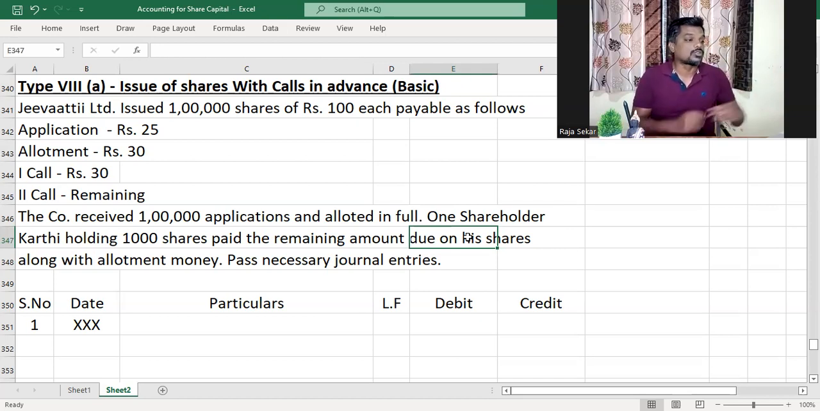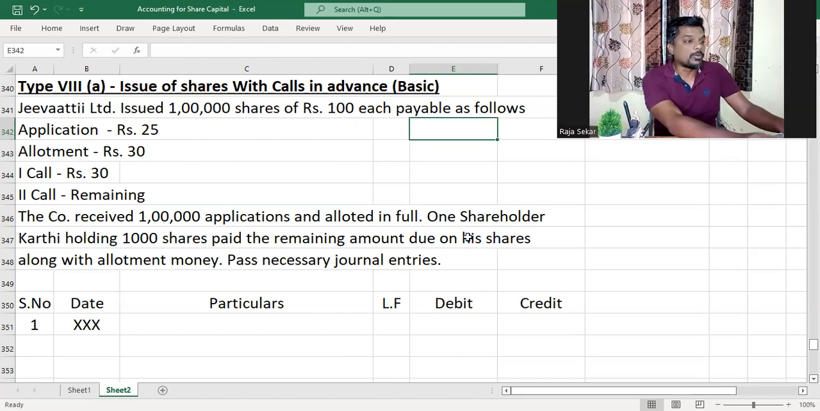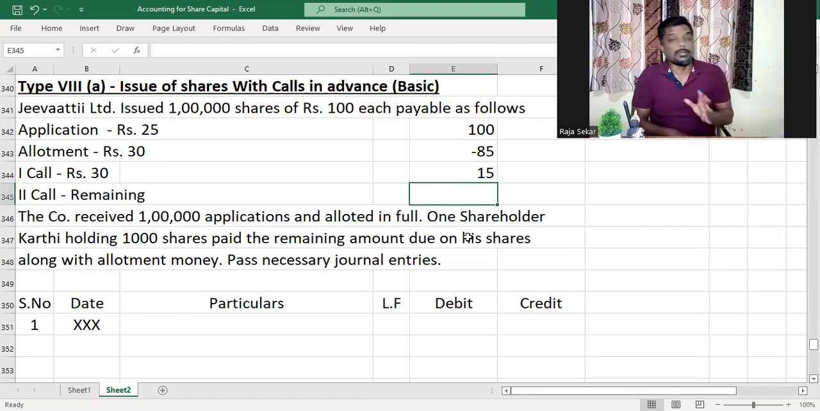Understood? Before we start solving the problem, as usual, let's try and find out how much the second call money is. The issue price of the share is 100 and the company has received 25 on application and is making due 30 on allotment and 30 on first call. So the amount that has to be made due on second call is 15 rupees. Understood, my dear children?